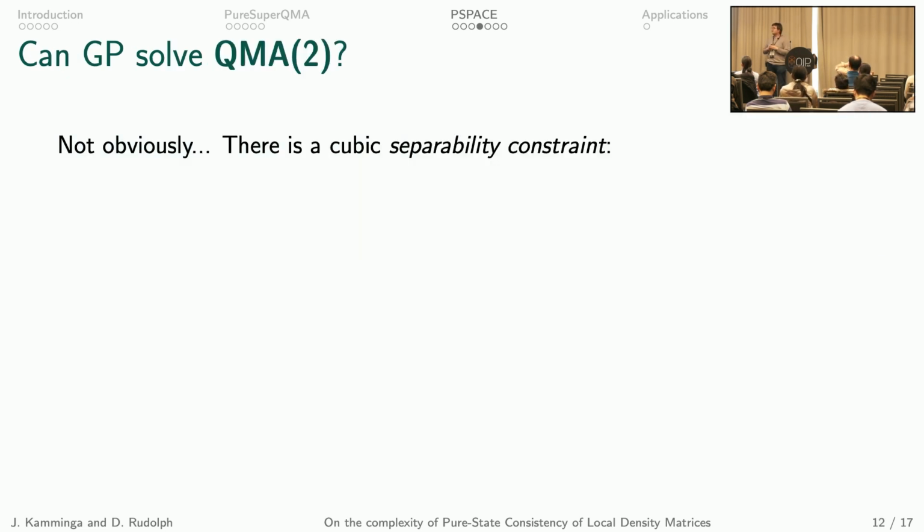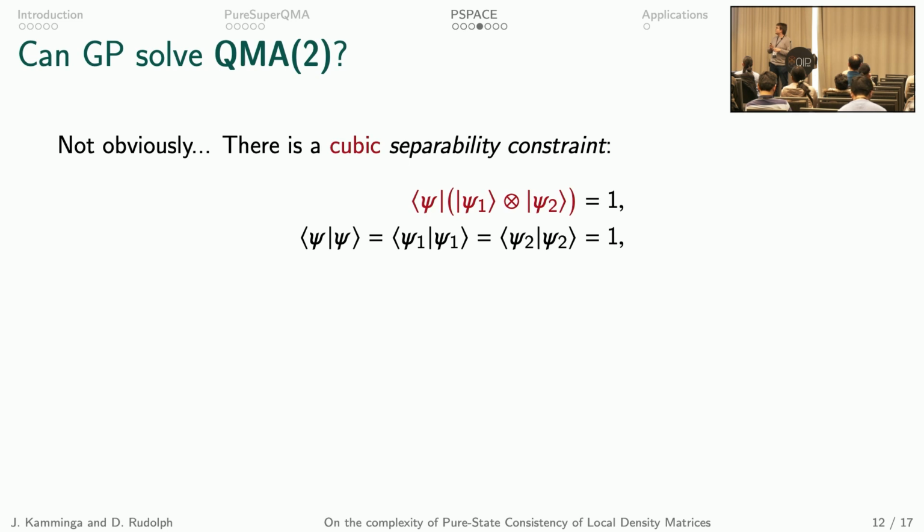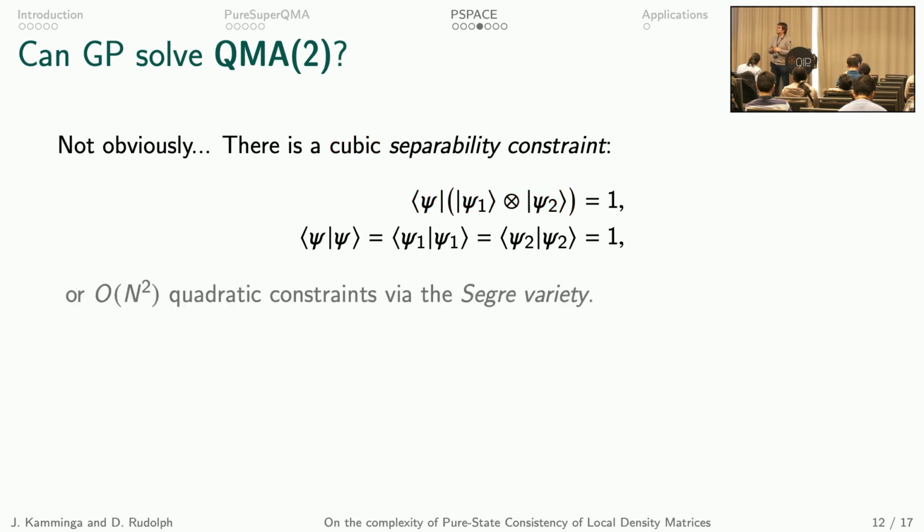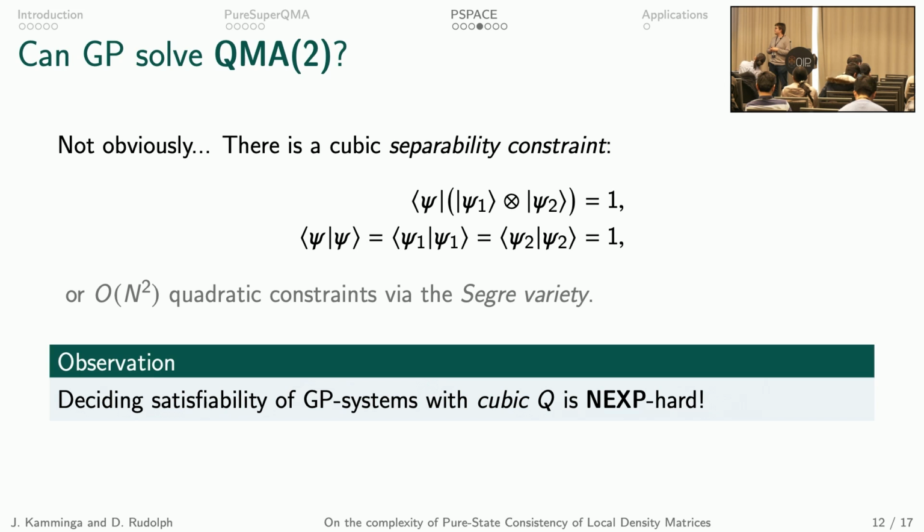So, a brief interlude. We ask, can GP solve QMA2? And this is not obvious, because the easy way to do a separability constraint is cubic. So it would look like this. And so it's just the state of the same size equal to the tensor product of two states, psi1 and psi2. And a different way would be to use the Segre variety, but that takes a quadratic number of constraints in the dimension. And yeah, as a side note, we observed that a variant of GP systems with cubic Q is NEXP-hard, following the NEXP-hardness of precise QMA2.